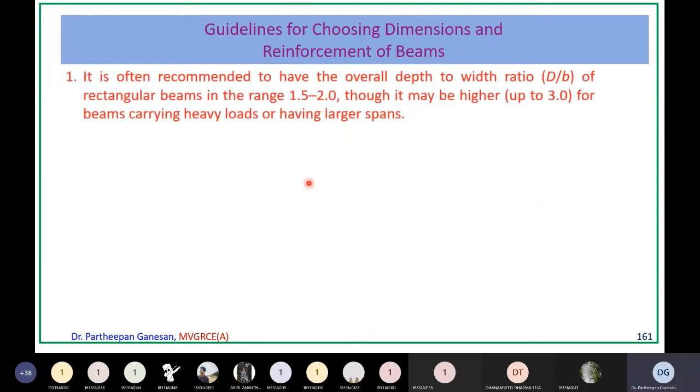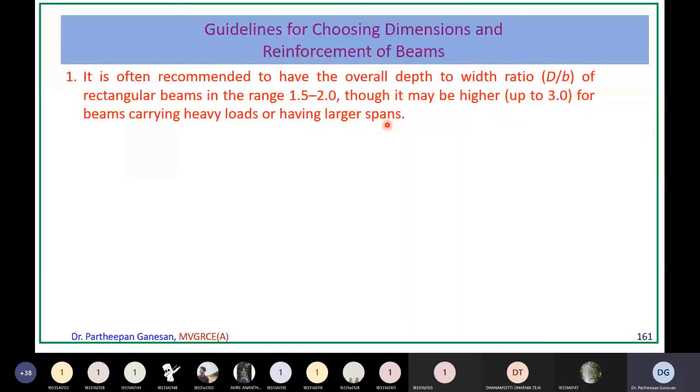So first one, it is often recommended to have an overall depth to width ratio. That is, overall depth capital D divided by width of the beam B of the rectangular beam should be in the range of 1.5 to 2. Capital D by B should be equal to 1.5 to 2, though it may be higher, up to 3, for beams carrying very heavy loads or having larger spans.